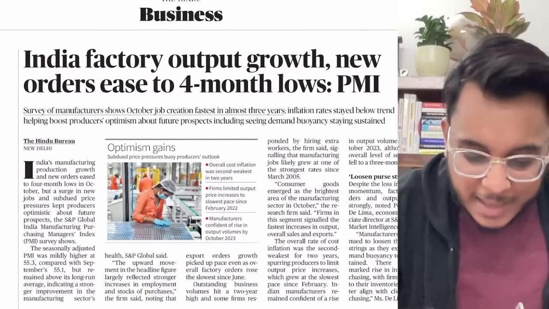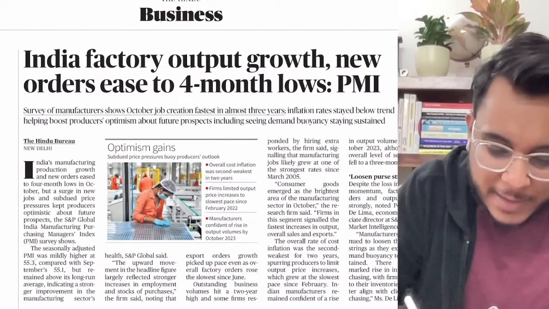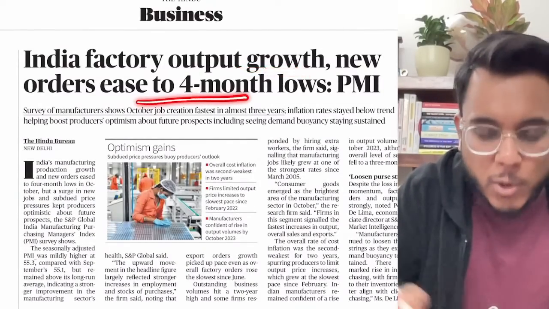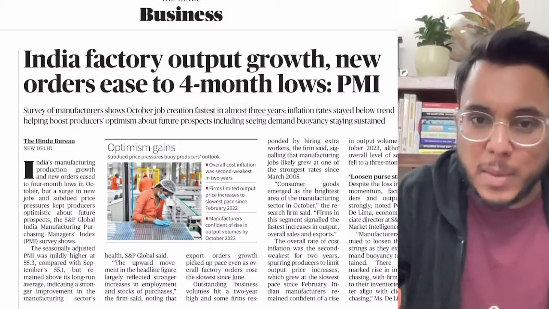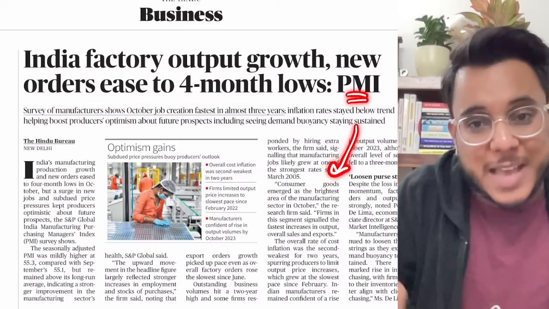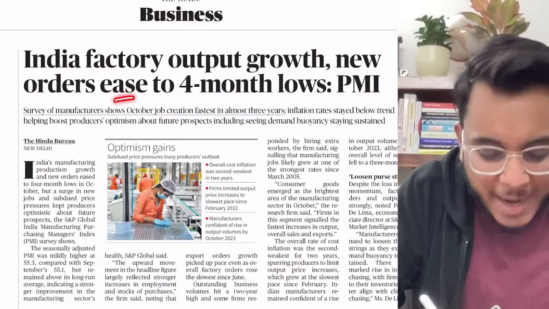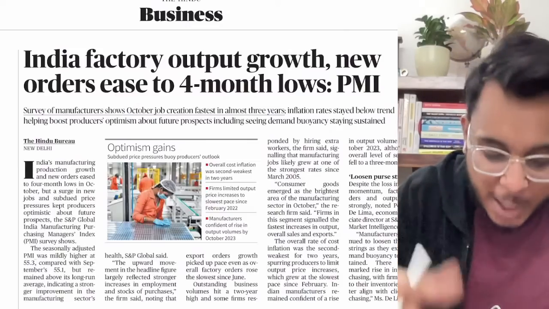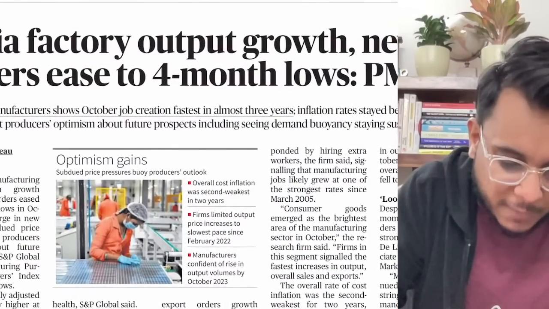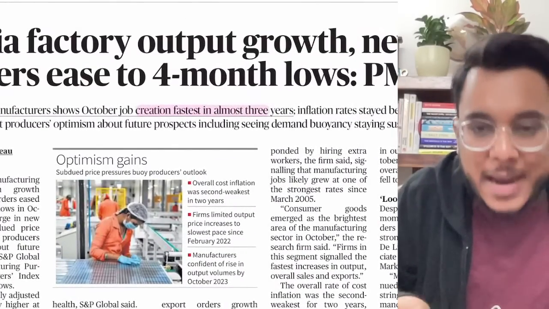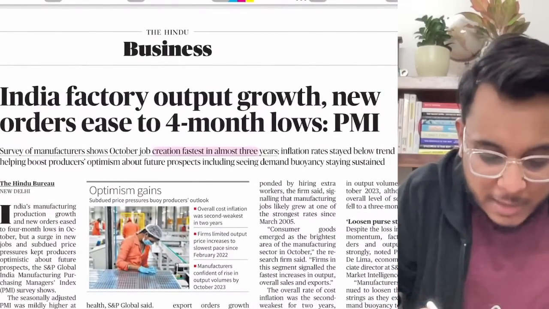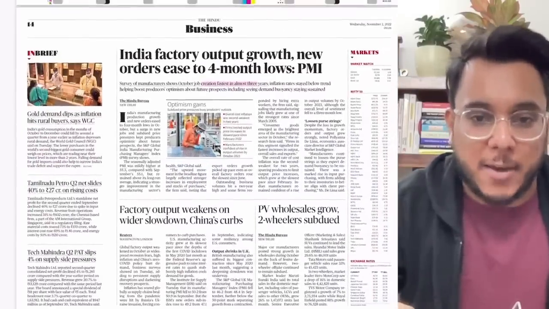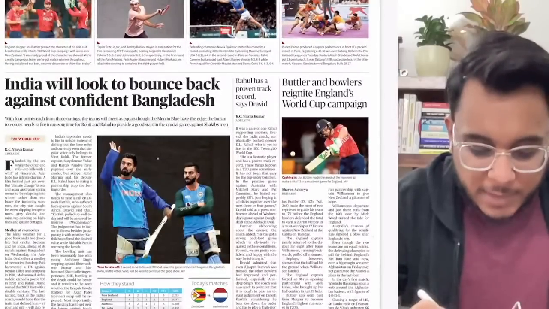Now this article provides this particular thing, that the factory output grows, new orders at 4 month lows. So from the past months, the PMI was very much in decline, and now there is a kind of ease, a kind of comfort is coming. Is it clear? Now we find that finally job creation is coming up. And over a very long time, these are the positive trends that have been there. And then we have the sports page.